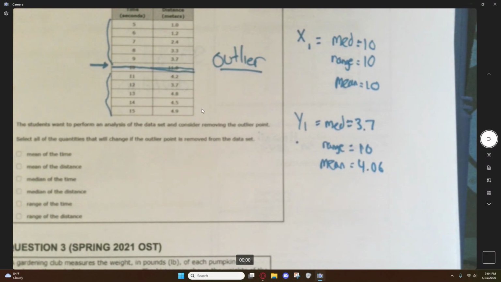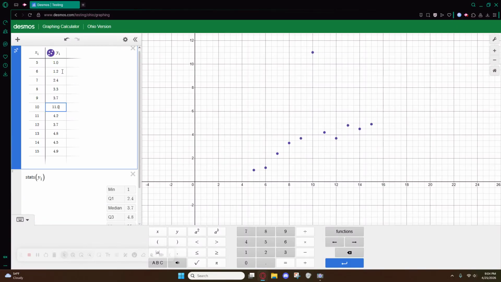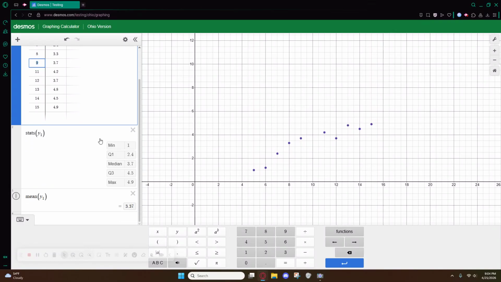So what I'm going to do now is I'm going to take out the line of 10 and 11.0. So we'll take that out, and we'll see what changes. Y1, since it's already in here. The median is still 3.7. The range is now 4.9 minus 1, which is 3.9. And the mean is now 3.37.